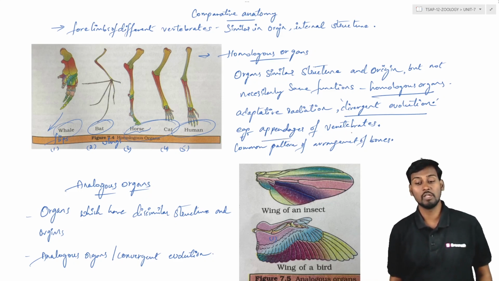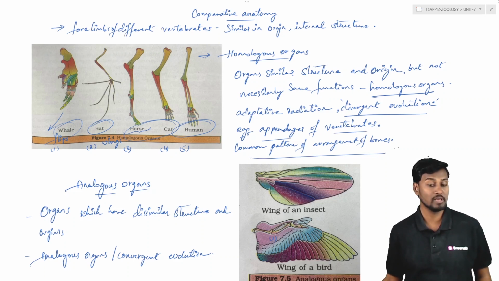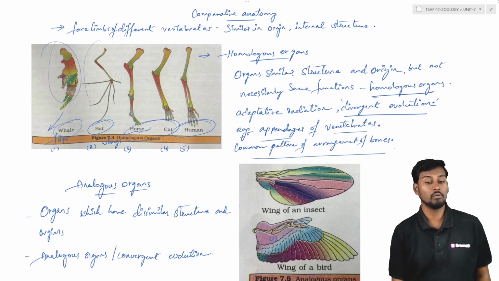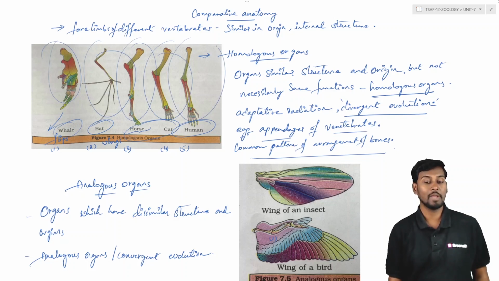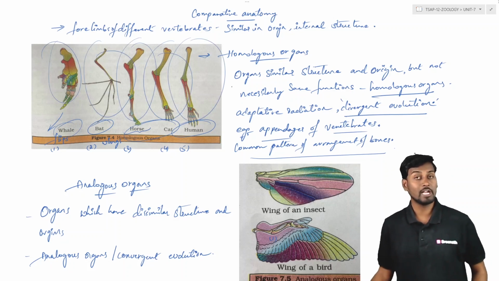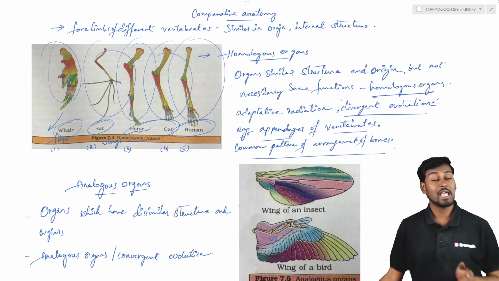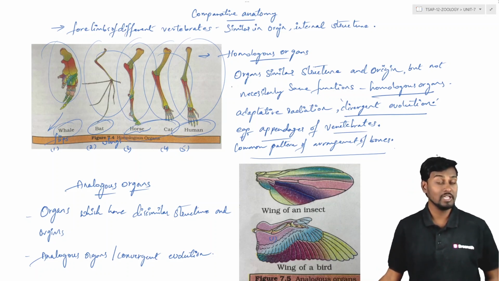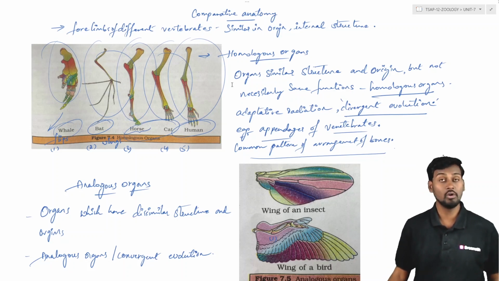So దీంట్లో చూసుకుంటే మనకు we are discussing about the appendages of the vertebrates and also common pattern of arrangement of bones has been observed. So ఇక్కడ ఎక్కడ చూసుకున్నా కూడా మనకు there is a common pattern. So the pattern of arrangement of the bones is very common, but they are having different functions. They are having the same internal organs arrangement and bones arrangement. Origin is same, everything is similar, but they are showing the difference in the function అనమాట. So that is about the homologous organ.